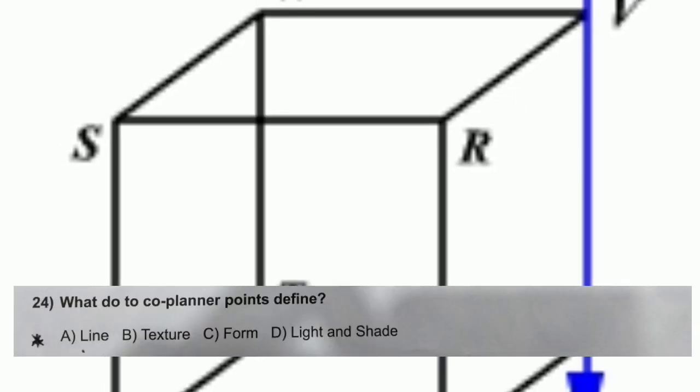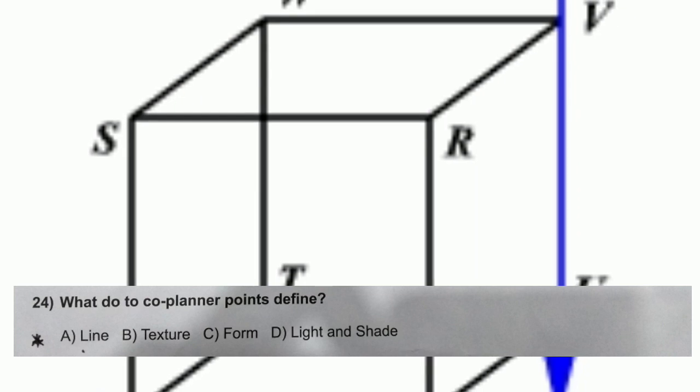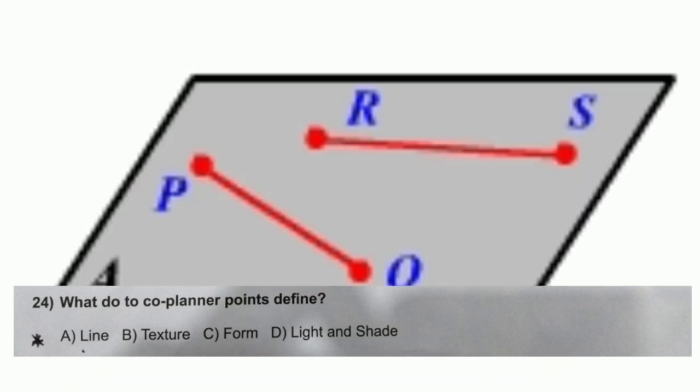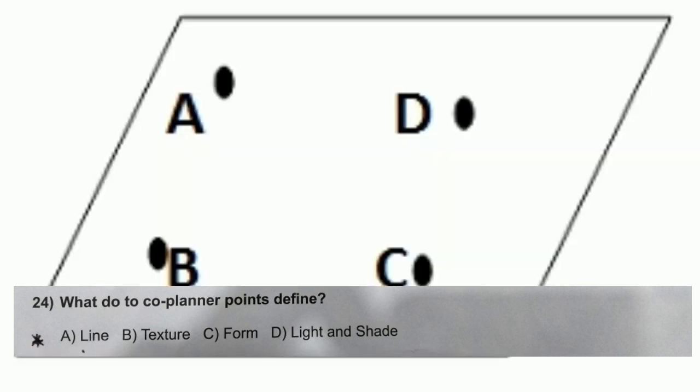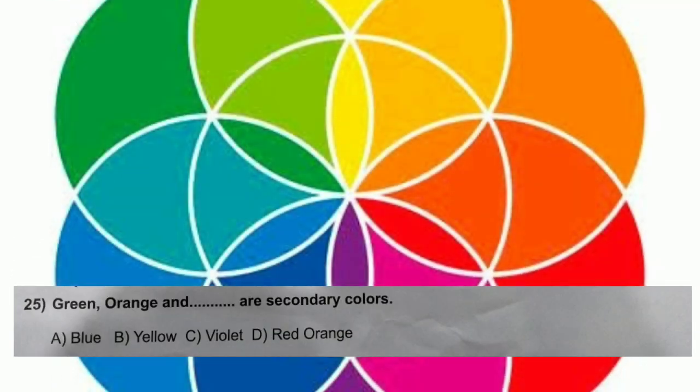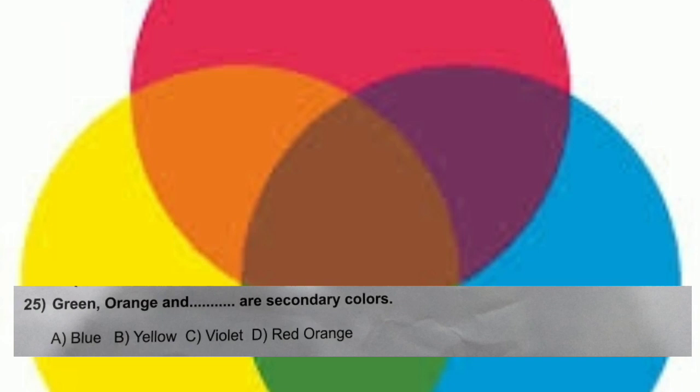Question number 24. What do two co-planar points define? Again, wrong sentence. I don't know why they do not use the simple rule of grammar to form the questions. Options are A. Line, B. Texture, C. Form, D. Light and shade. And the correct answer is A. Line. Question number 25. Green, orange and blank are secondary colors. A. Blue, B. Yellow, C. Violet, D. Red, orange. And the correct answer is C.